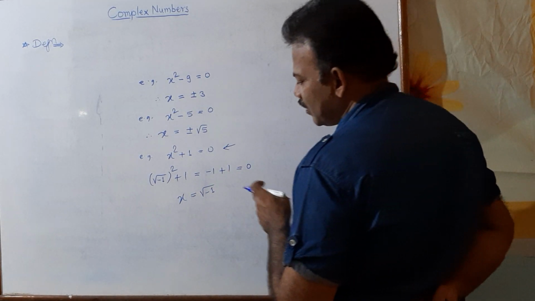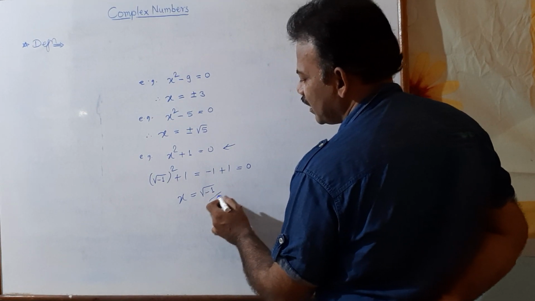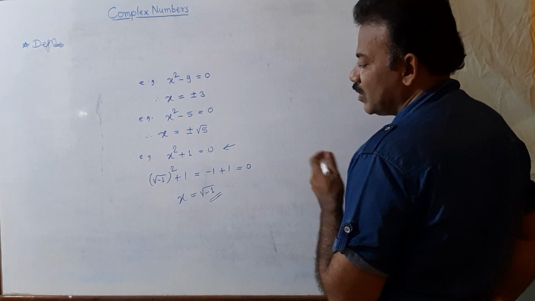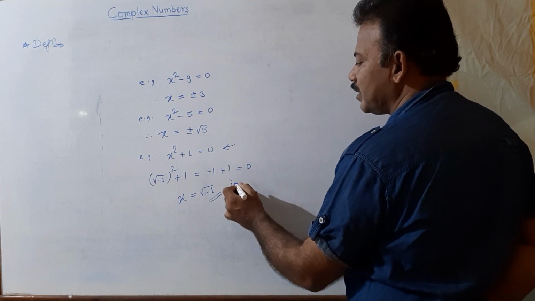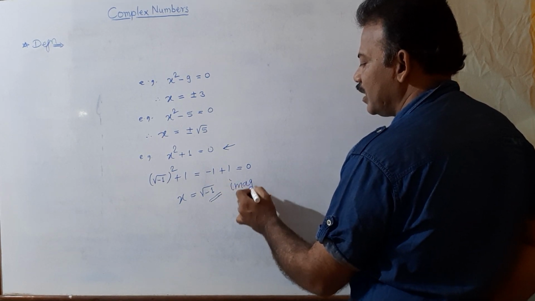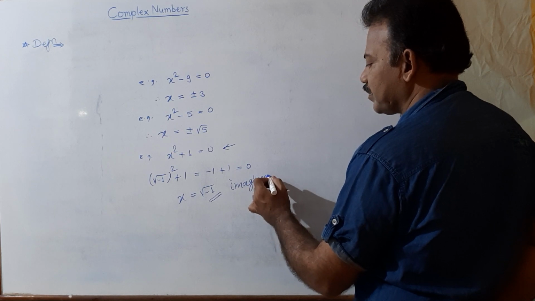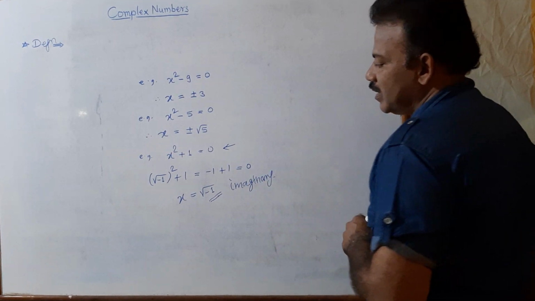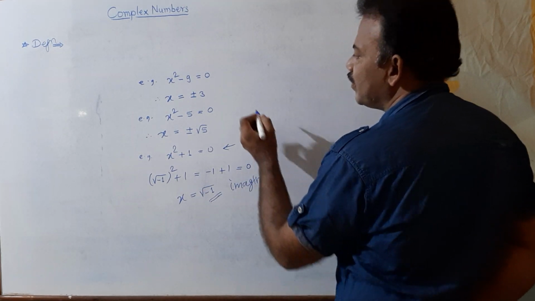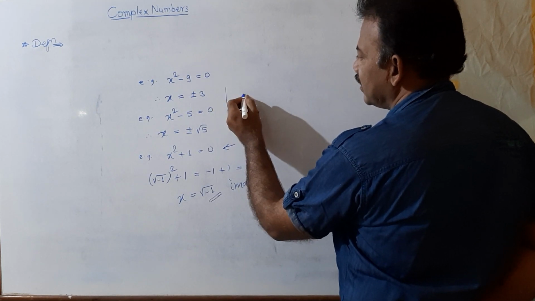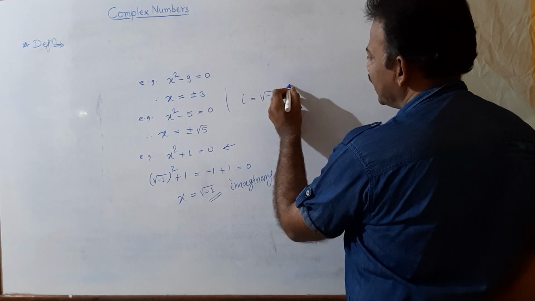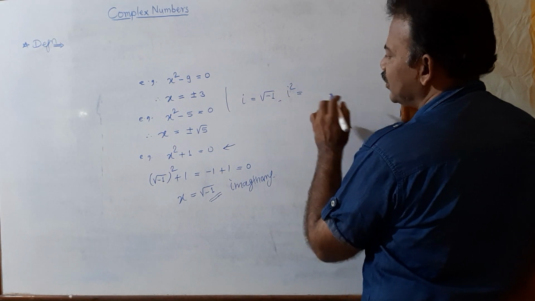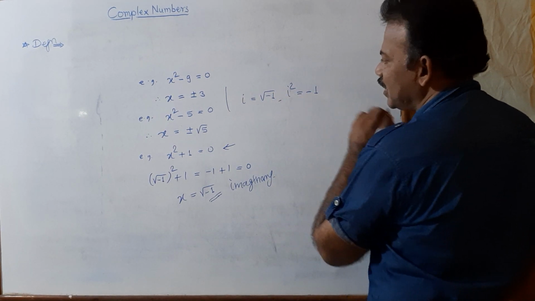But note that root minus 1 is not a real number. So it is not real, which mathematicians call imaginary. Not real means it is called imaginary. And therefore this imaginary number we denote by letter i, and thus i equal to root minus 1, or if you take i square, square of this root cancels, we get here i square equal to minus 1.